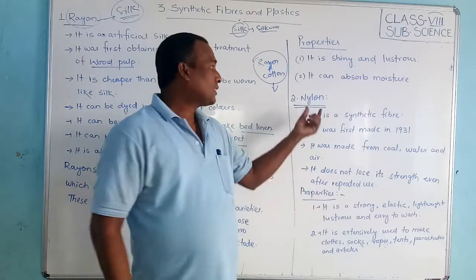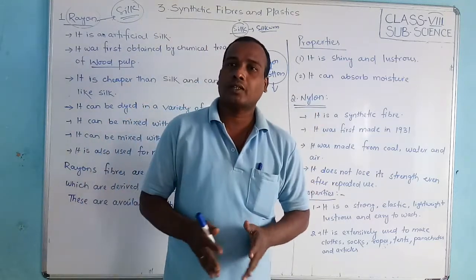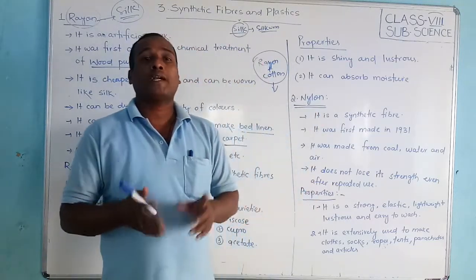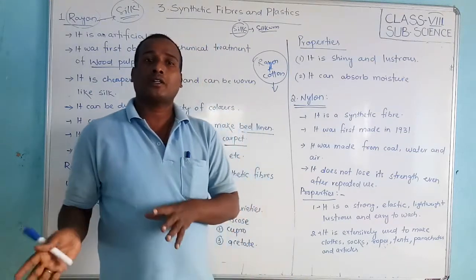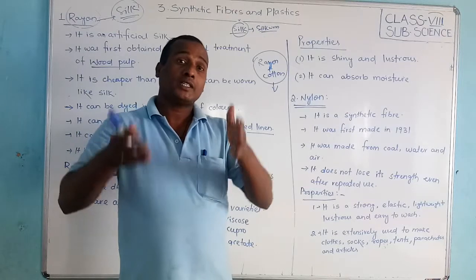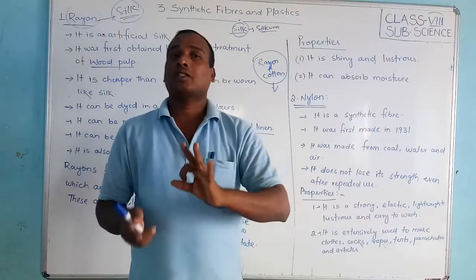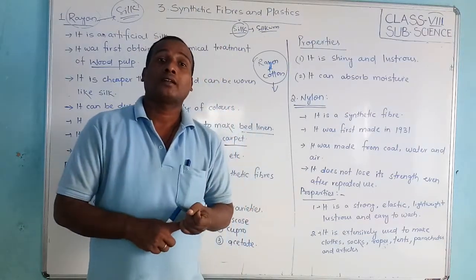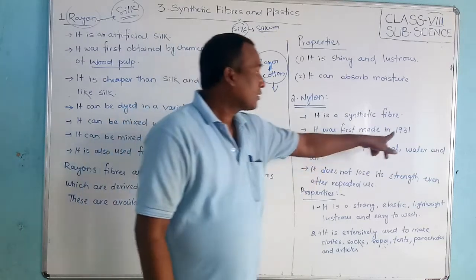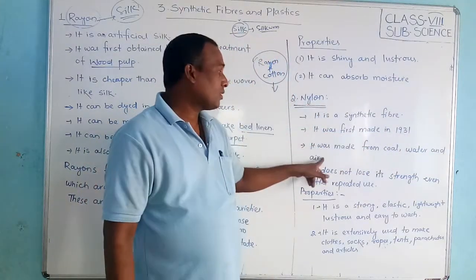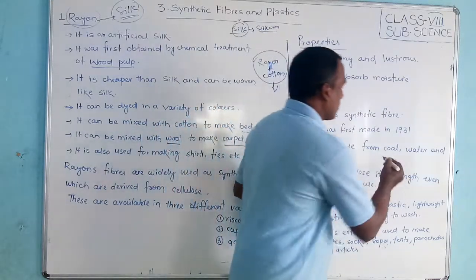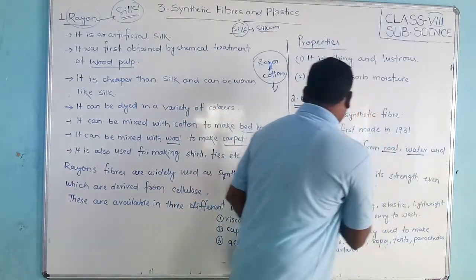This nylon is a synthetic fiber made only from coal, water and air. There is no natural fiber and no need of an artificial fiber.